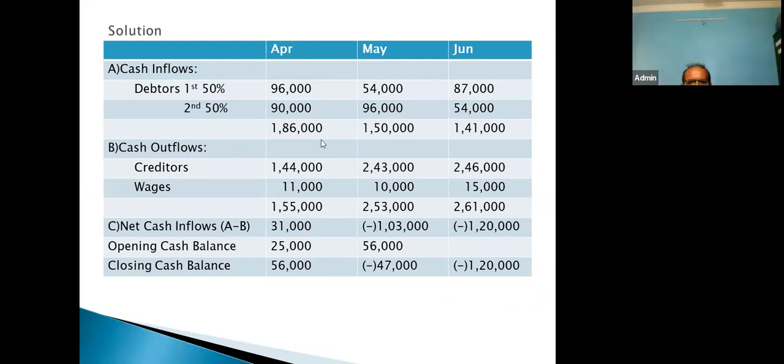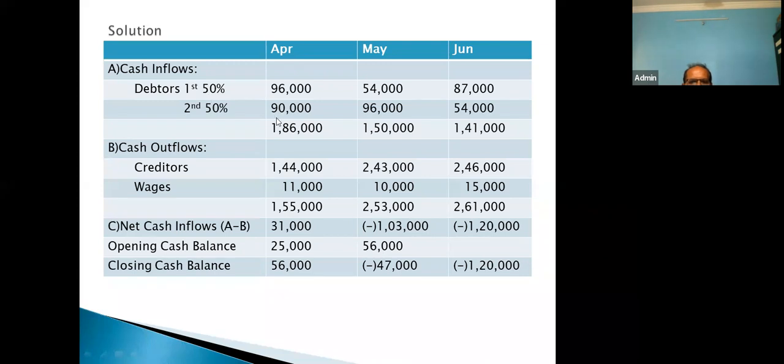Now, let us focus on May column. Now, in the month of May, debtors of 50%, because 2 months credit period we are giving for 50%. So, in the month of May, whatever sale we have done in the month of March, that 50% we will collect in the first installment.